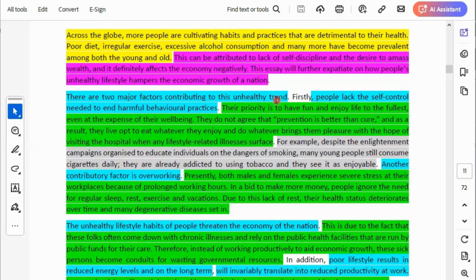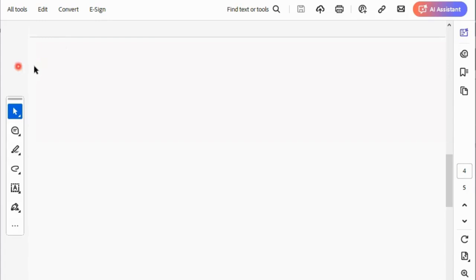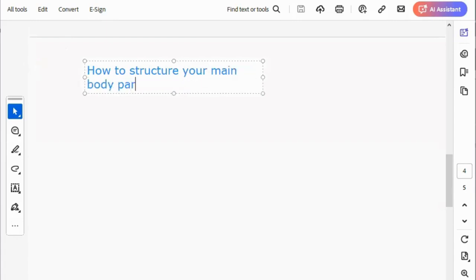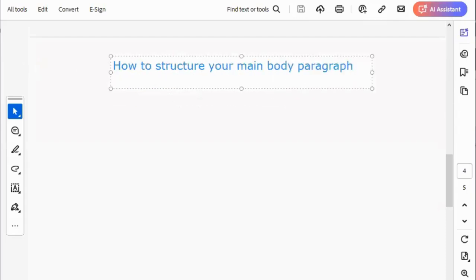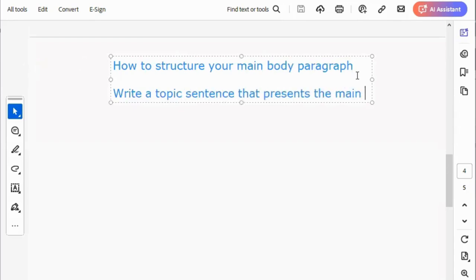So in writing your paragraph 2, you should present your first point. Okay? Write a sentence that presents the first point. That sentence is called the topic sentence. Let me show you something here. How to structure your main body paragraph. Okay? How to structure your main body paragraph. I want you to follow closely. I'm going to use this pattern in the paragraphs I'll write. Write a topic sentence that presents the main point of that paragraph.